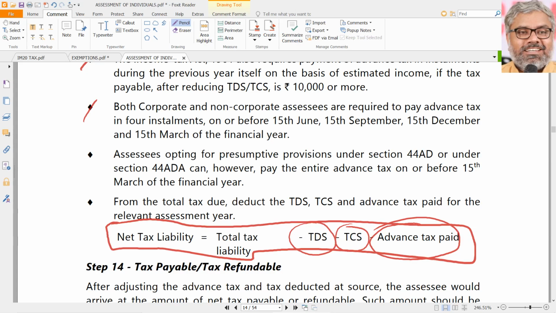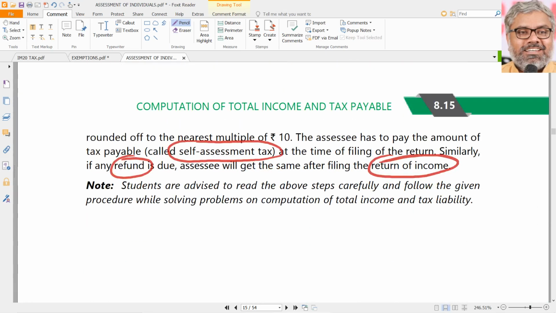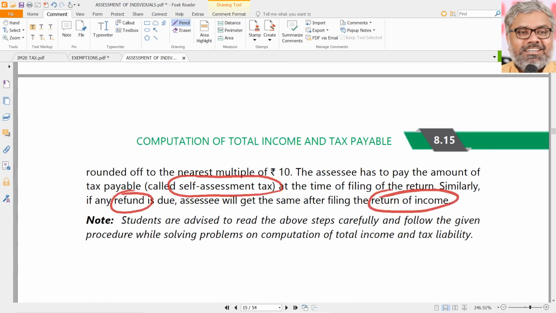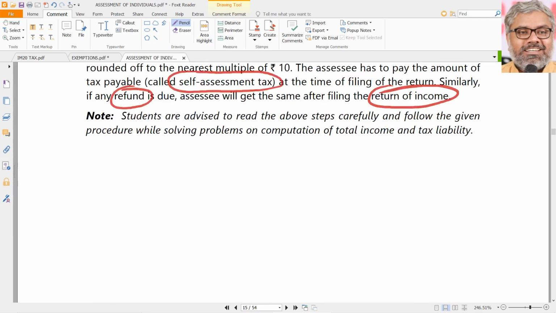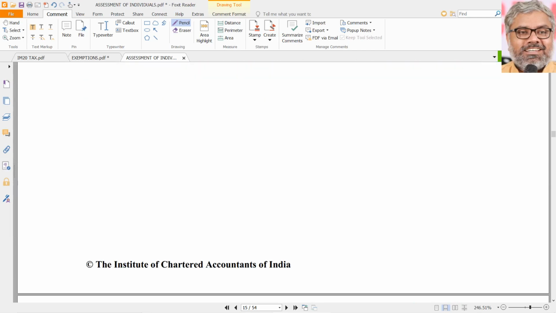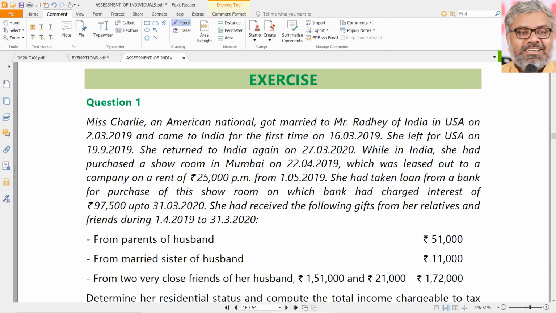Computation is one part. Payment is completely a different story. Payment can happen in the form of TDS, TCS, advance tax already. But finally, when the return of income is filed, the self-assessment tax has to be either paid or a refund has to be claimed according to this procedure. The final step is step 14. That ends the assessment of individuals, we can say. So that is about assessment of individuals in a nutshell.